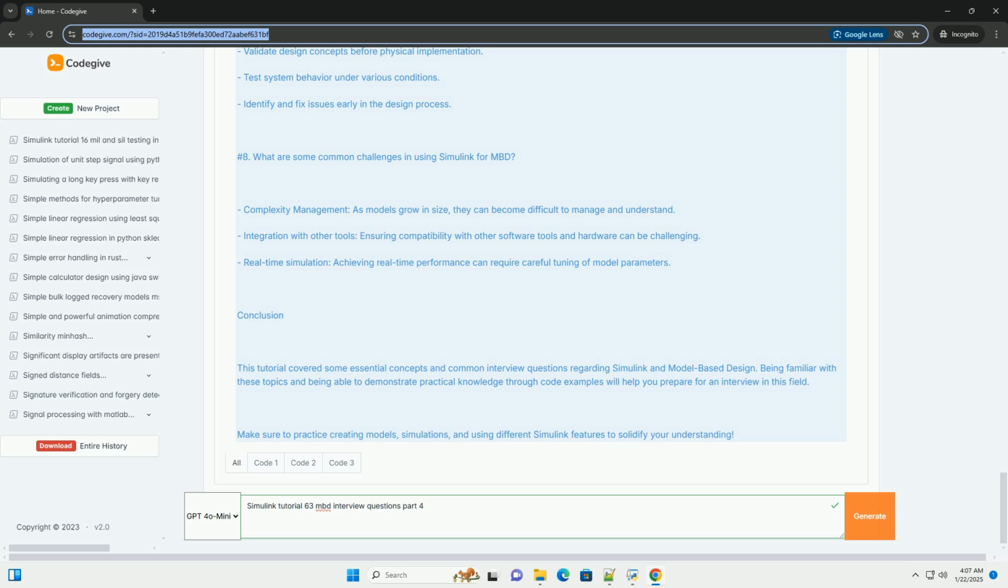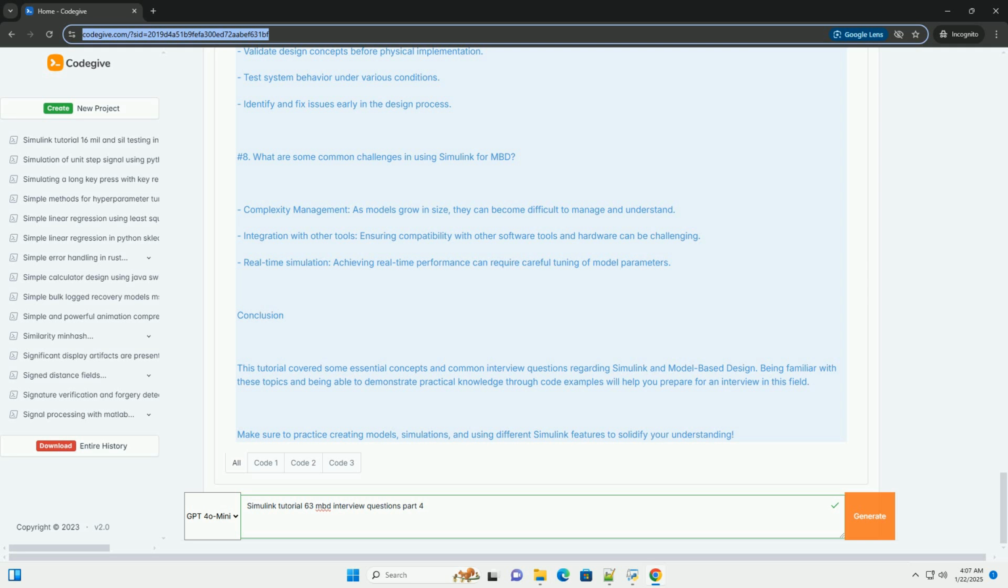6. Describe how you would use MATLAB function blocks in Simulink. MATLAB function blocks allow you to implement algorithms using MATLAB code directly within a Simulink model. This is useful for custom computations that are not available as standard Simulink blocks. Example, a MATLAB function block that computes the square of an input. 1. Add a MATLAB function block to the Simulink model. 2. Define the function within the block.